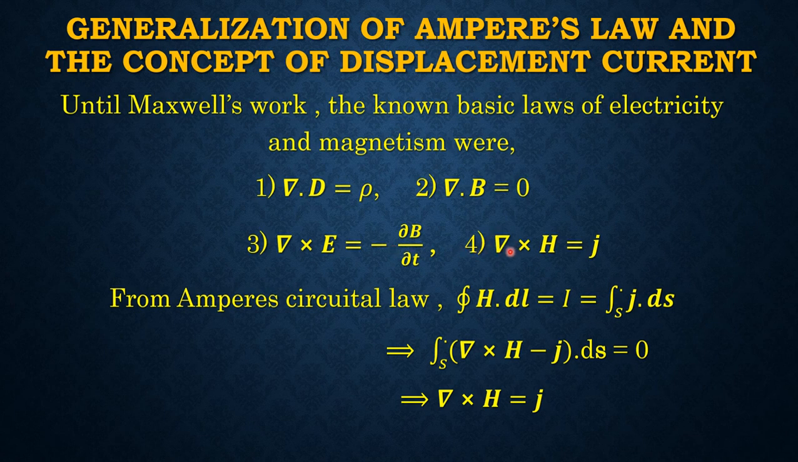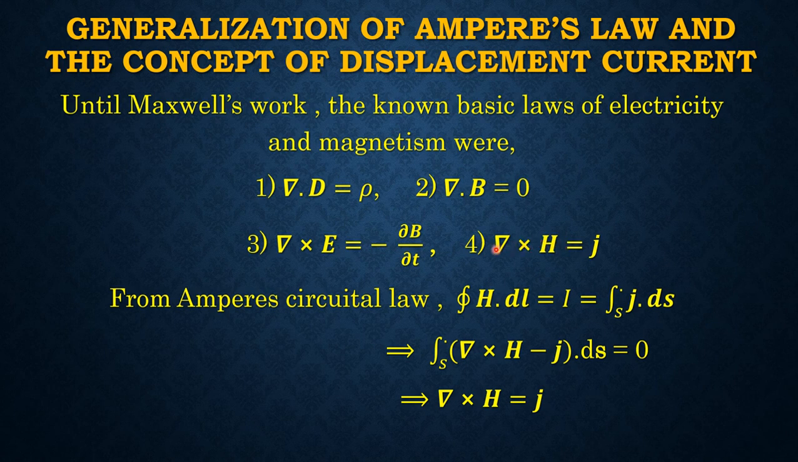And number 4, curl H is equal to J, where H is the magnetic intensity and J the current density. These three equations, that is number 1, 2 and 3, are valid for both static condition as well as dynamic condition, that is for both static field and dynamic field.